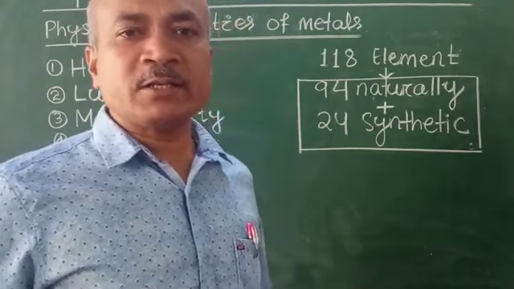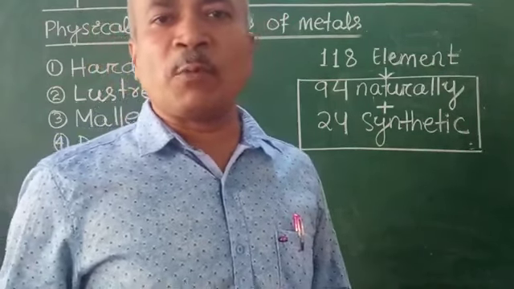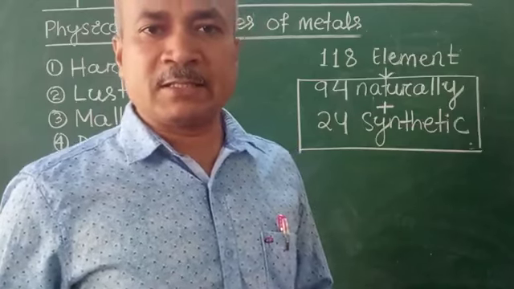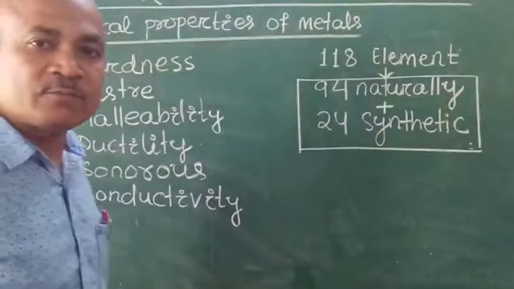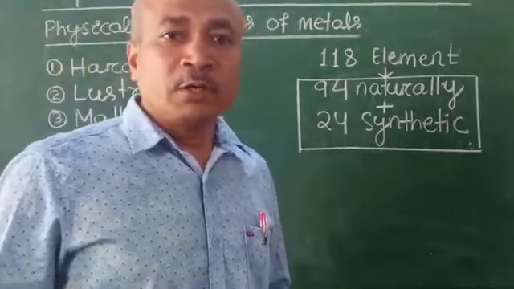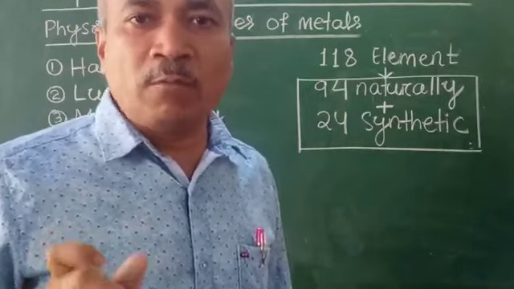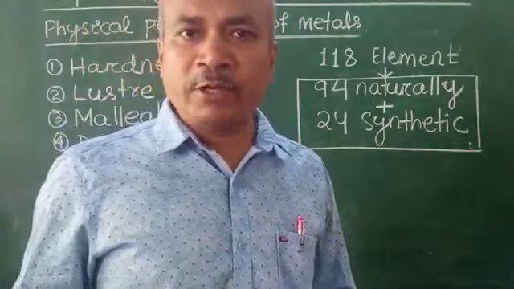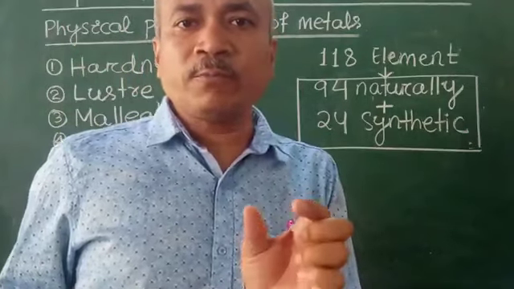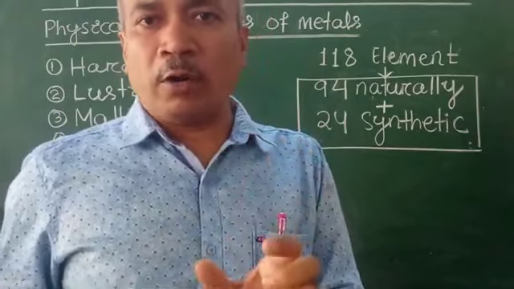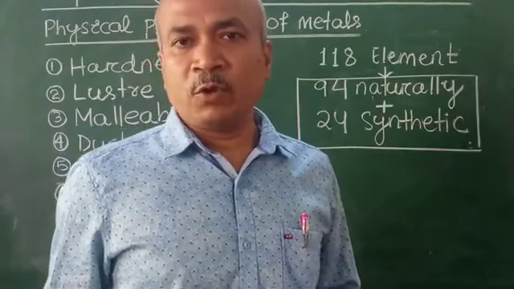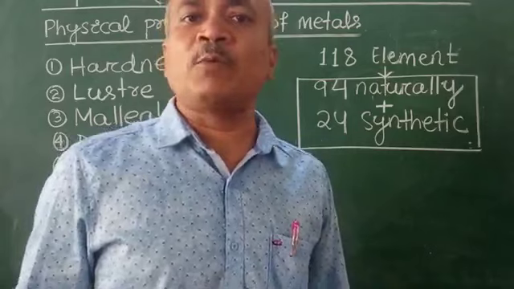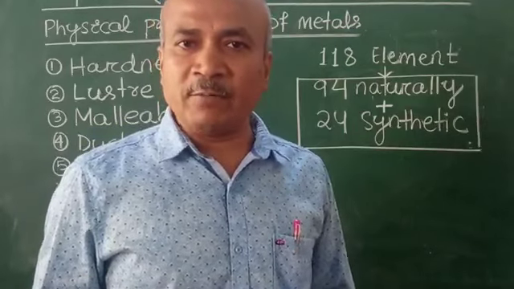Here we will discuss what are the physical properties of the metals. So first property is hardness. Generally, see, I am using the term generally. Generally means it refers to most, not all. Generally, metals are hard, so hardness is one of the properties of the metal.